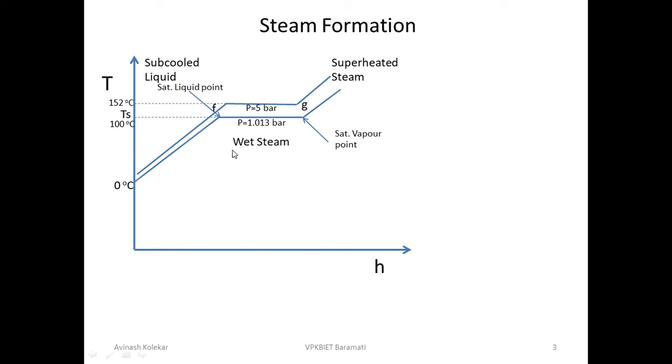Now another interesting thing you are getting from here, and this question is for all of you. If I have 1.013 bar, then water gets converted into steam at 100 degrees centigrade. Similarly, if I have a pressure of 5 bar, then that water gets converted into steam at 152 degrees centigrade.